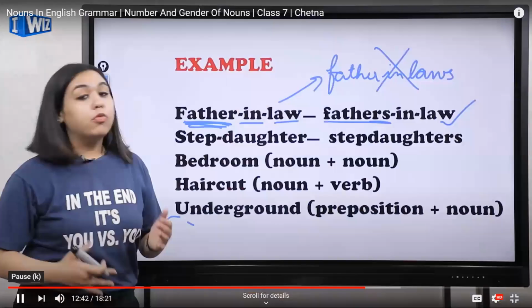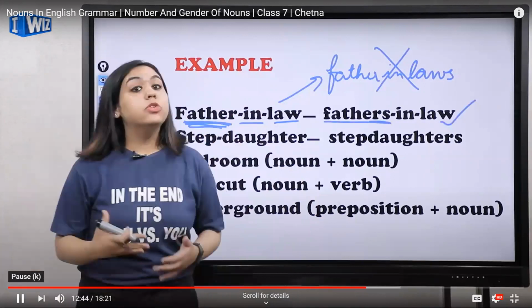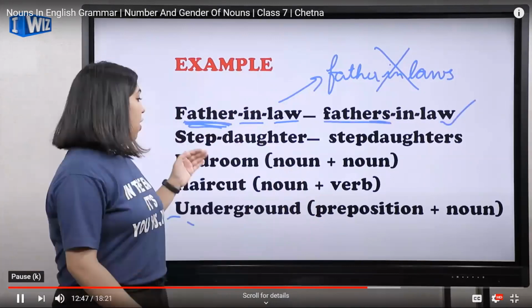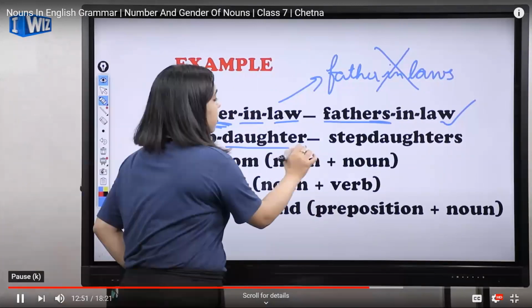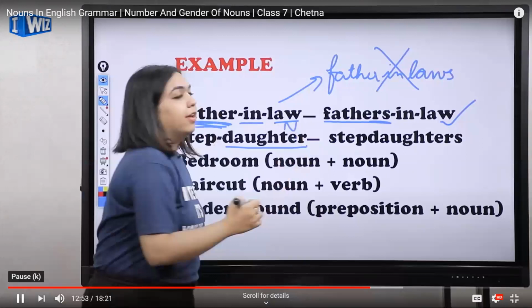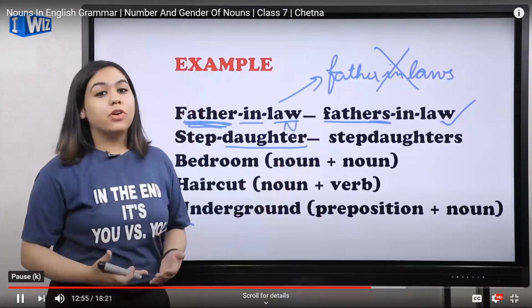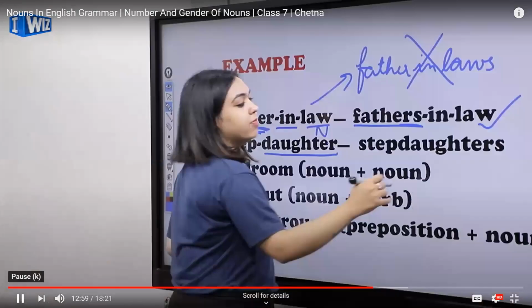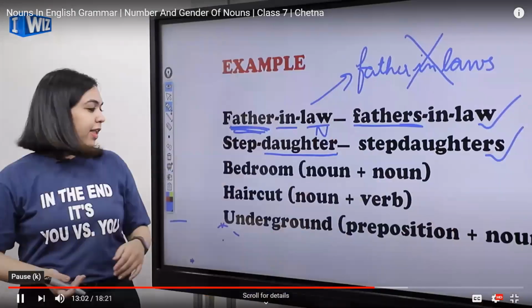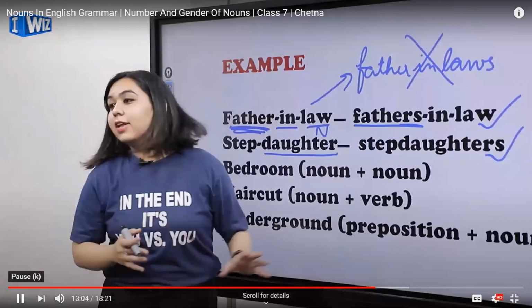Okay, moving on. Stepdaughter. Come to think of it, stepdaughter. Now, which is the main noun here? Yes, daughter is the main noun. How are you going to make plural out of it? You are going to add s to daughter and it will become stepdaughters. Again, the right way. So I hope that this is clear to you.